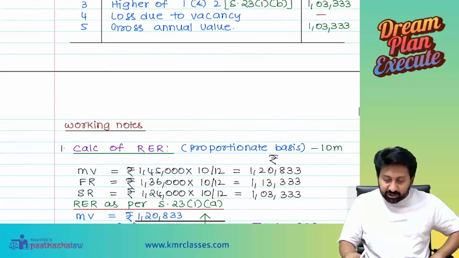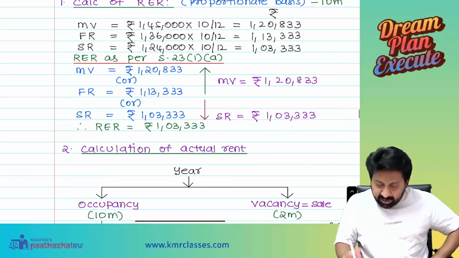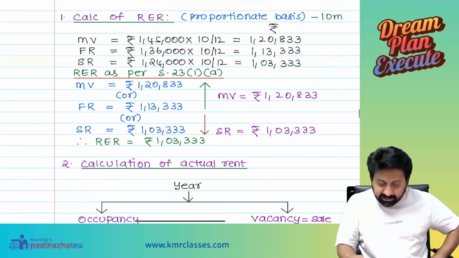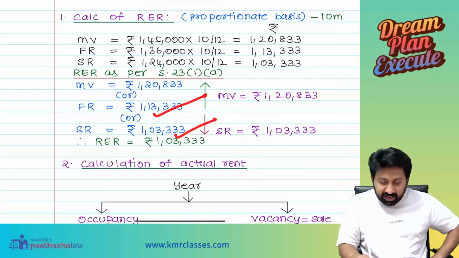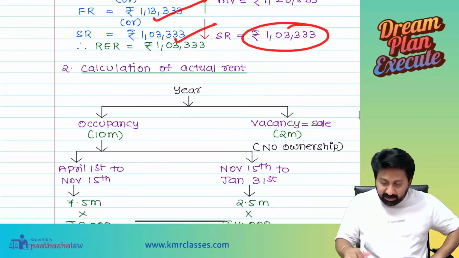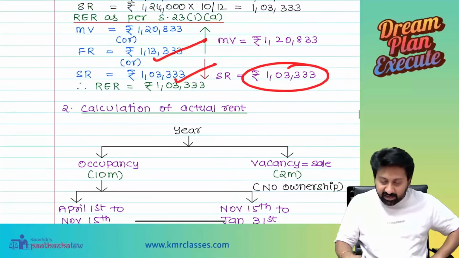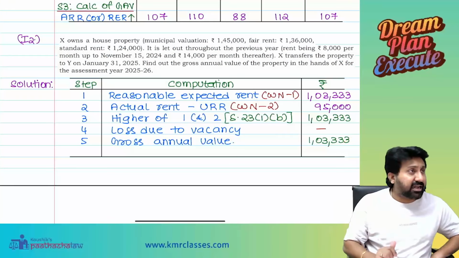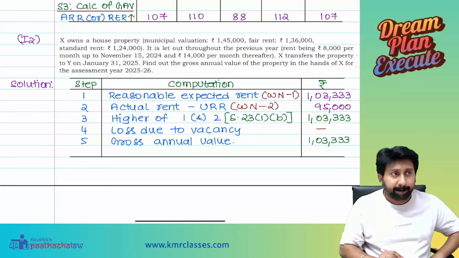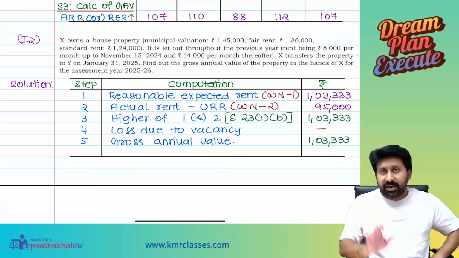What is it? Actual rent. So 1,20,000 and 1,13,333, whichever is higher. 1,13,333. Compare it with 1,03,333, whichever is lower. 1,03,333. Compare it with 95,000, whichever is higher. 1,03,333. That is the final answer. Everyone got the answer? Yes, sir. Okay.